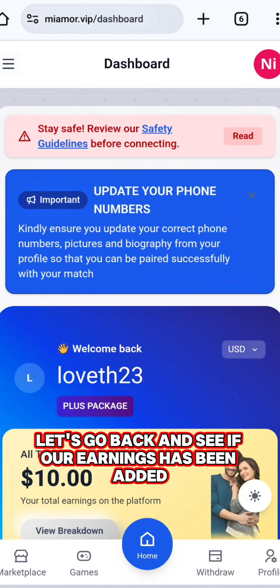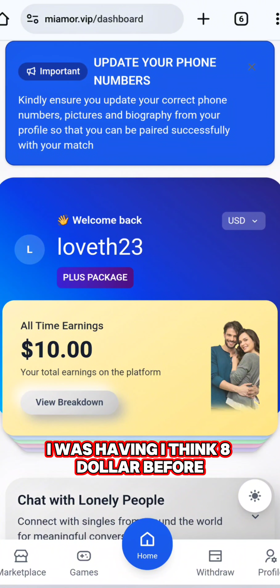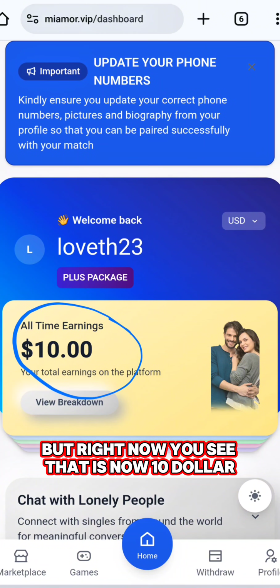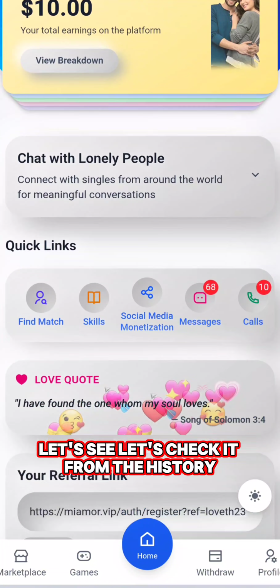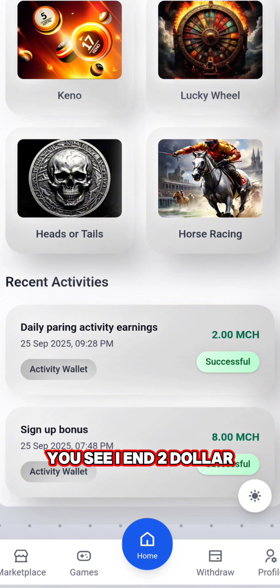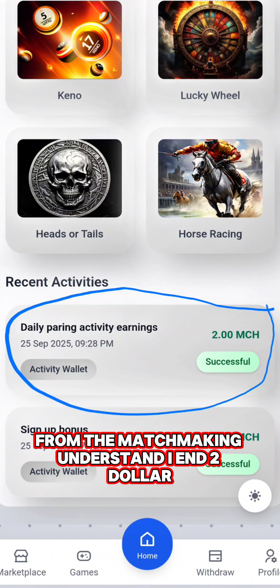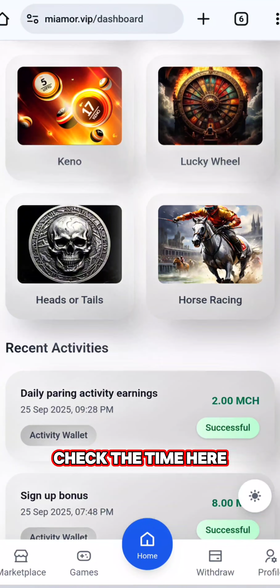Let's go back and see if our earnings has been added. You see right there, I was having, I think, $8 before, but right now it's now $10. Let's check it from the history. You see, I earned $2 from the matchmaking. Understand? I earned $2. Check the time here.